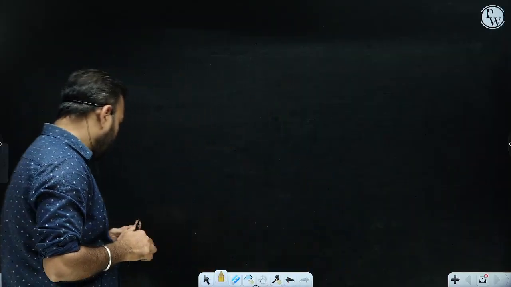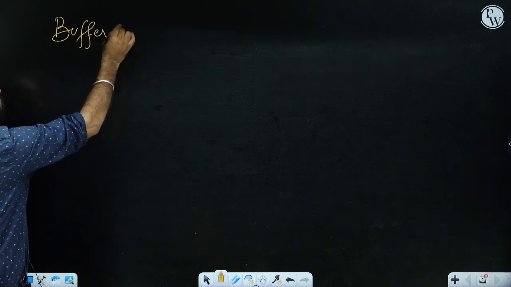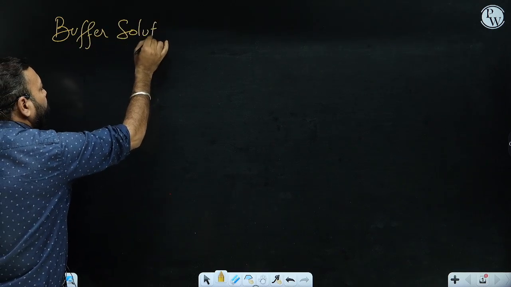and a very important section of ionic equilibrium. I know that ionic equilibrium is slightly difficult. The concepts of ionic equilibrium are slightly difficult for most of the students who are preparing for the NEET or JEE examination. In ionic equilibrium, there is a very important concept of buffer solutions. So first of all, we will talk about what this buffer is.